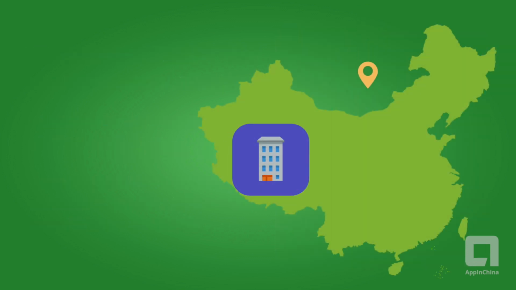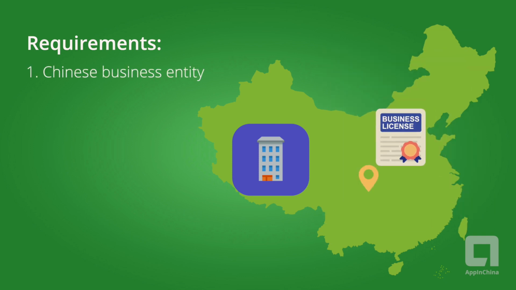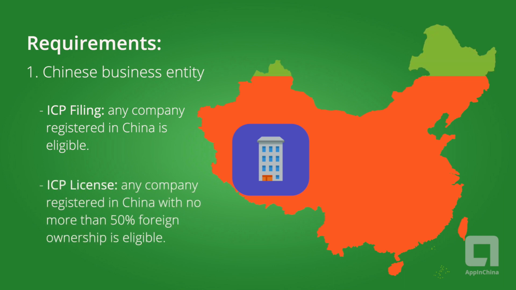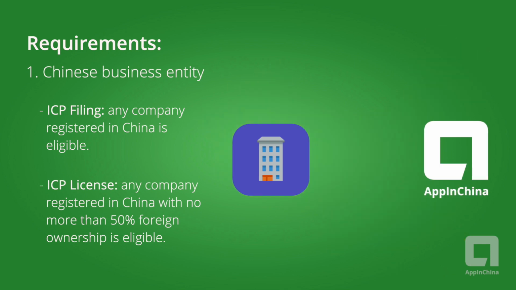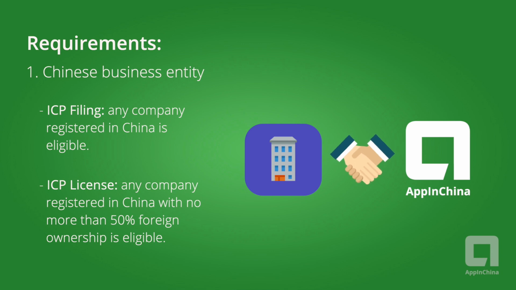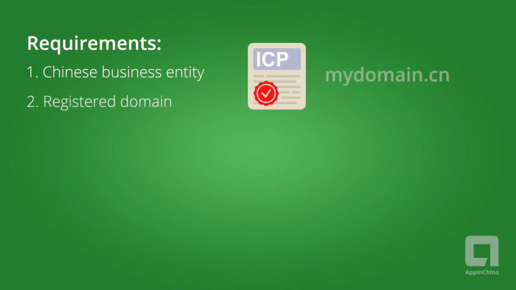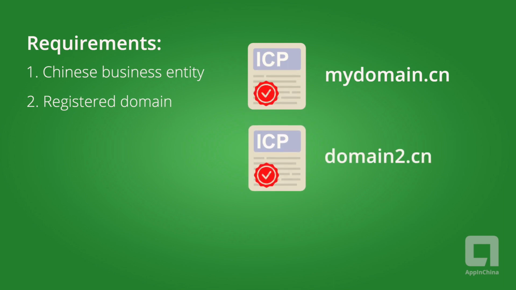First, your company needs to be registered in China. This means it has a Chinese business license. But you don't need to be 100% Chinese owned. For an ICP license, joint ventures can apply as long as foreign investment does not exceed 50%. If none of this applies to you, you will need to team up with a Chinese partner to obtain the license on your behalf.